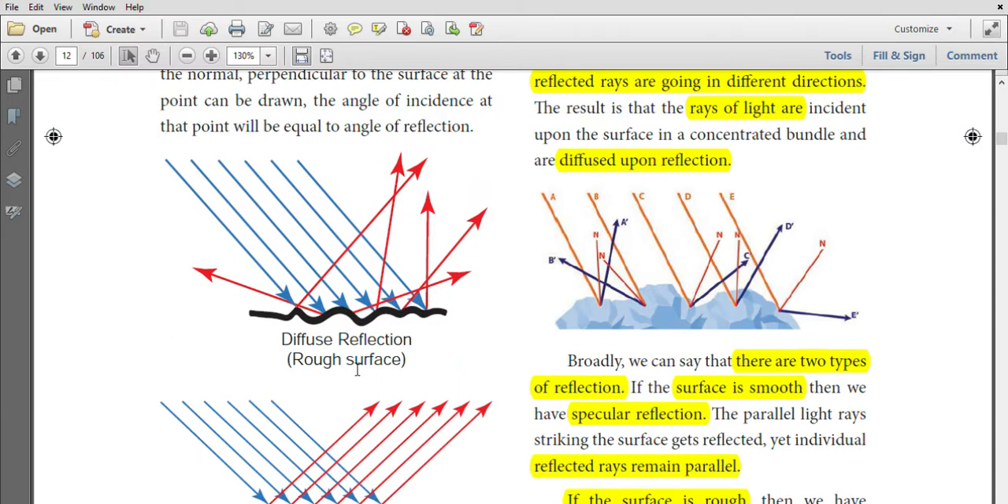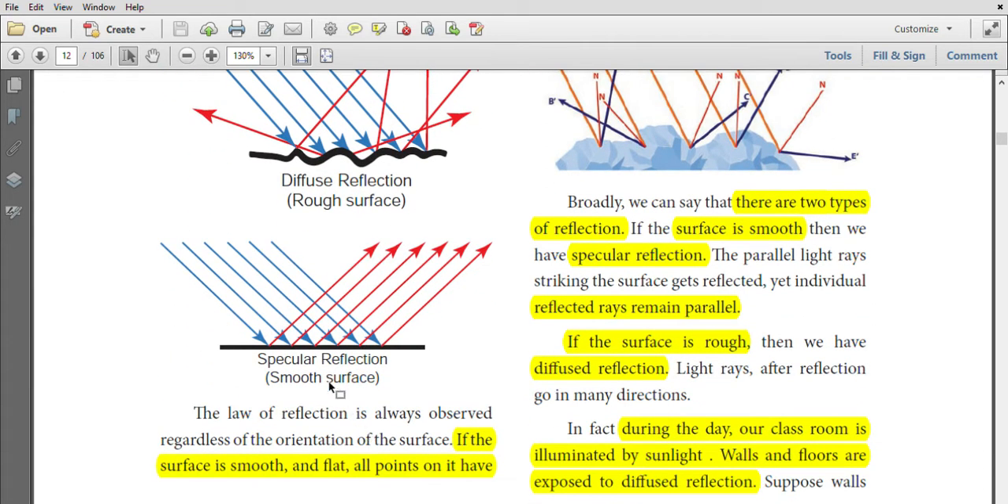Reflections are of two types. One is diffuse reflection. In diffuse reflection, the rays are reflected in different directions. Another one is specular reflection. In specular reflection, all the light rays are reflected parallelly. On a smooth flat surface, the light rays are reflected regularly. All the points on it have the same normal and parallel reflected rays.